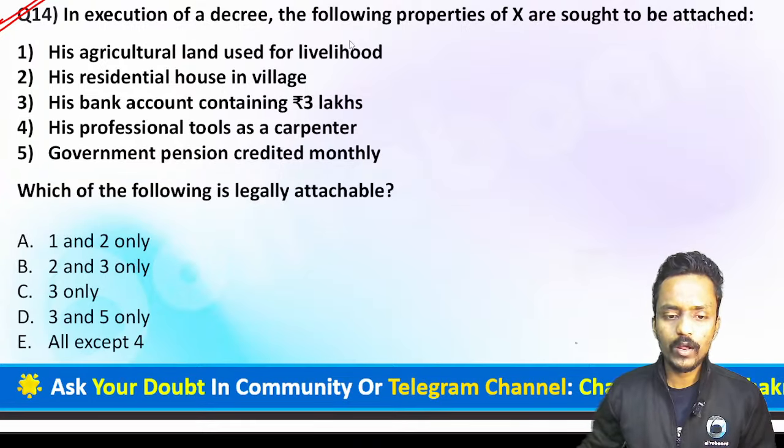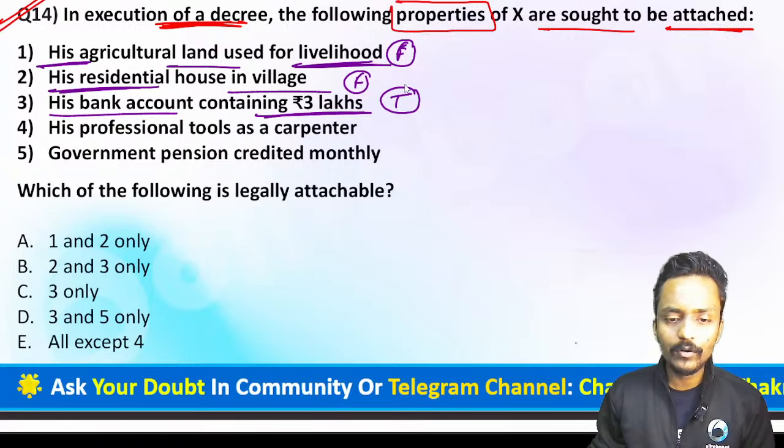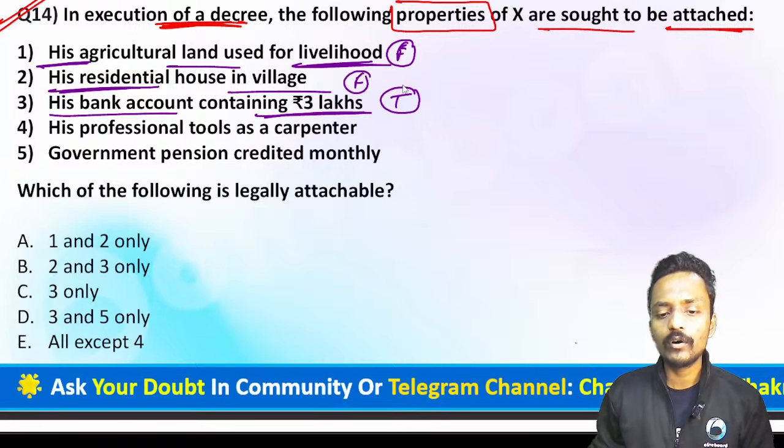Now this is the correct statement, because if there is still a credit balance in your bank account, then at the time of executing a decree, yes, your bank account shall be taken care of at the time of settling the transaction. Now we have a professional tool as a carpenter. Again, this is personal property, and personal property will not be attached at all. Government pension credited per month has already been covered in the class.